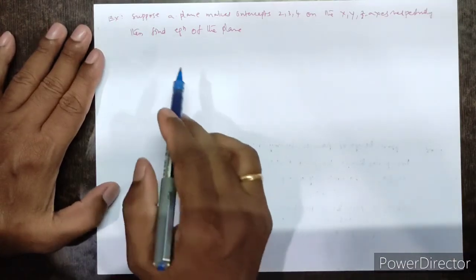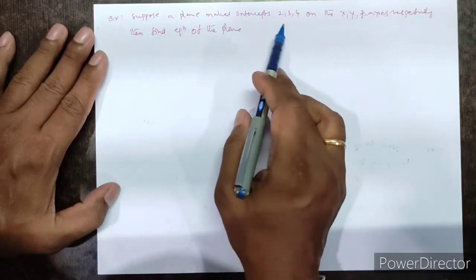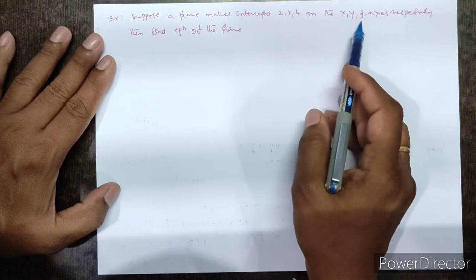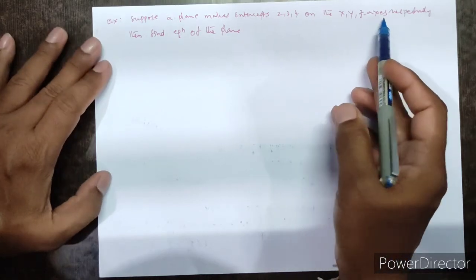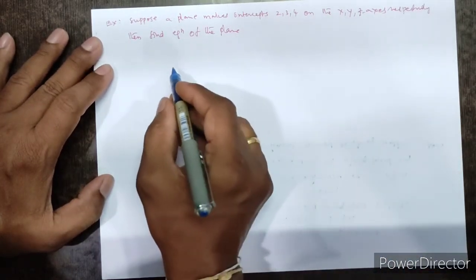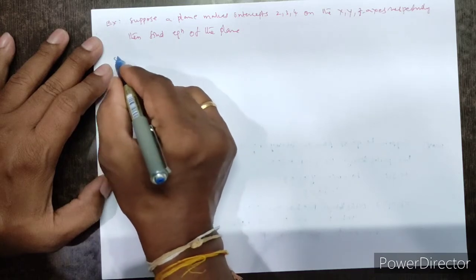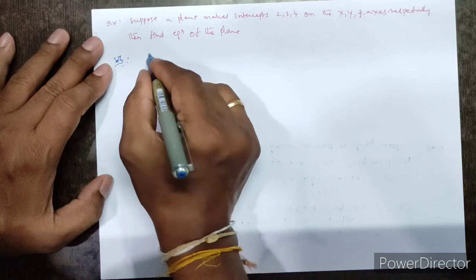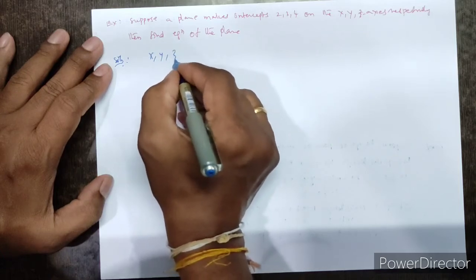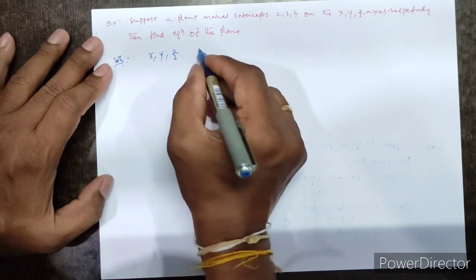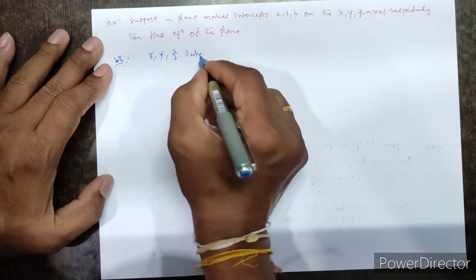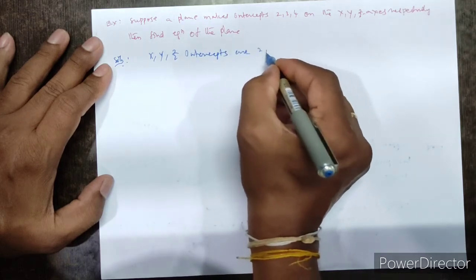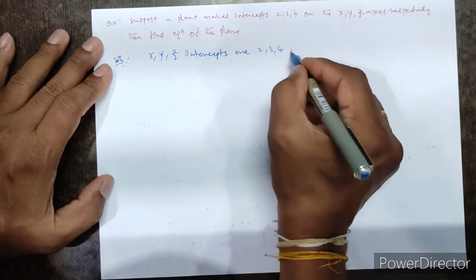For example, suppose a plane makes intercepts 2, 3, 4 on the x, y, z axes respectively. Then find the equation of the plane. Solution: the x, y, z axis intercepts are given as 2, 3, 4.